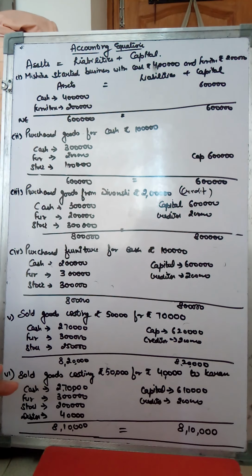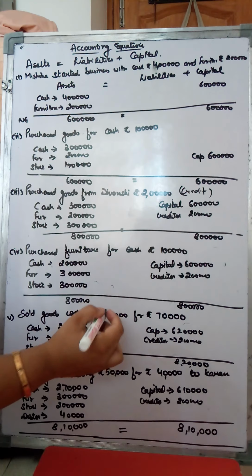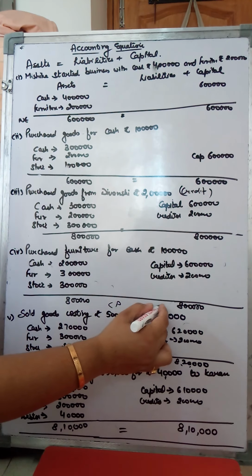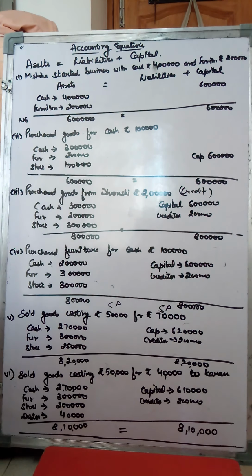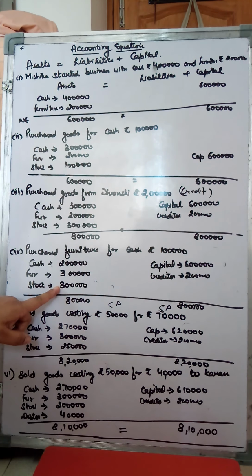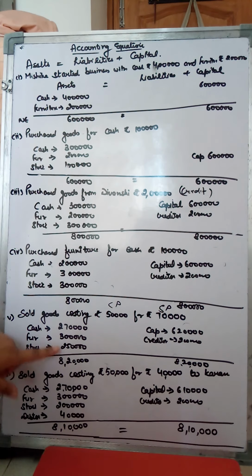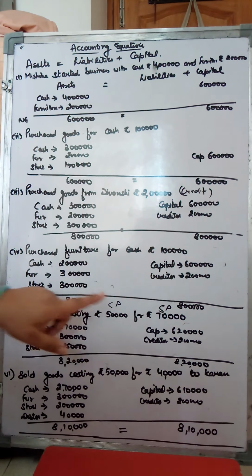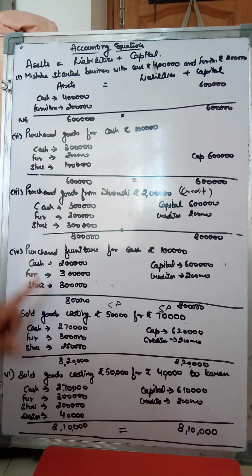Now the first thing is, what is going out from the business is your stock, because that is being sold. So stock will always be reduced at the cost price. Now this is the cost price and this is the selling price of the product. Stock is being reduced by 50,000. So you had stock worth rupees 3 lakh. It will be reduced by 50,000, so now your new stock will be 2 lakh 50,000. It is sold for 70,000, so your cash will increase by 70,000. So now your cash is 2 lakh 70,000. Furniture is not affected. Stock is reduced.